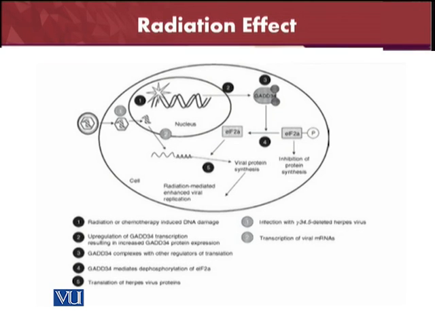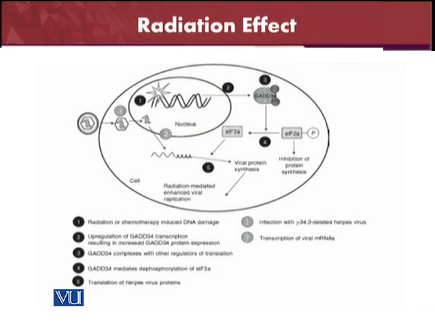One more example of the radiation effect on the viruses. Radiation and or chemotherapy, the use of chemicals we have already studied. It can of course cause DNA damage. In how many ways can it damage? Just like here, upregulation of the transcription resulting in increased protein expression.